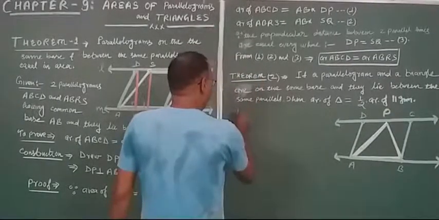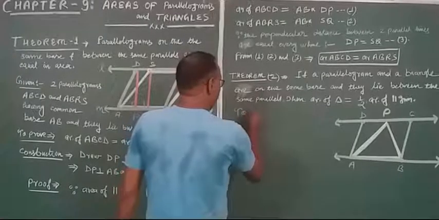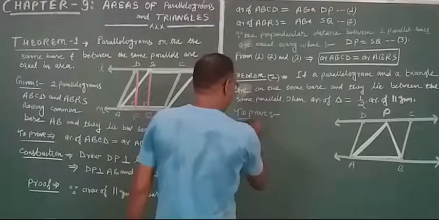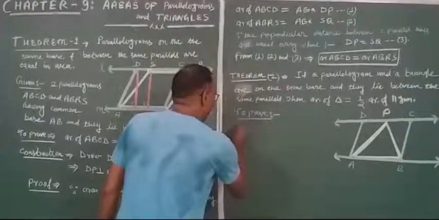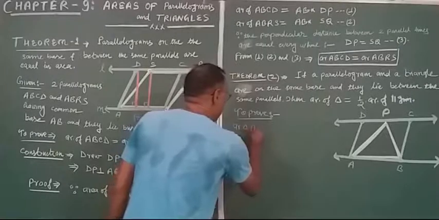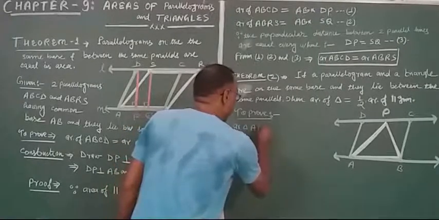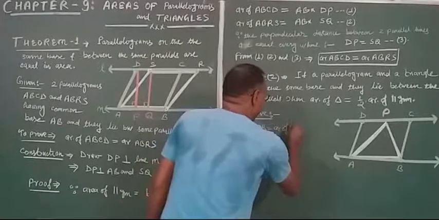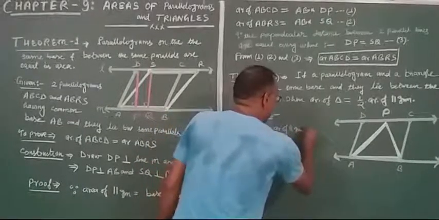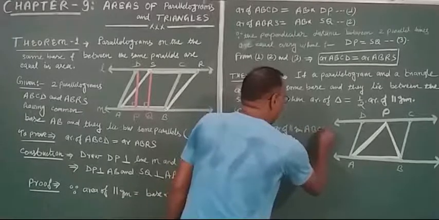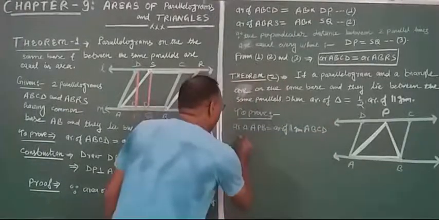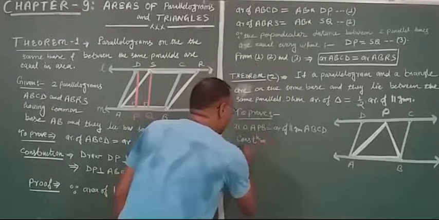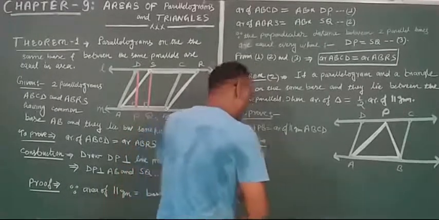What you have to prove? Area of triangle APB is equal to half the area of parallelogram ABCD. Now just look at the construction.